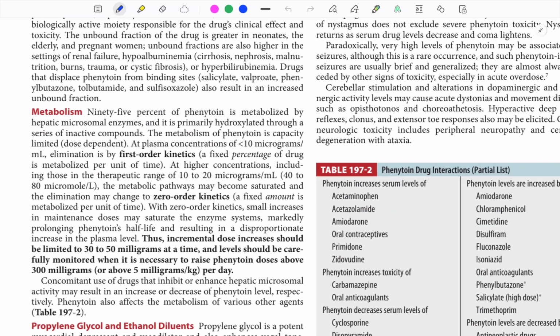Incremental dose increase should be limited to 30 to 50 mg at a time, and levels should be carefully monitored when it is necessary to raise the phenytoin dose above 300.